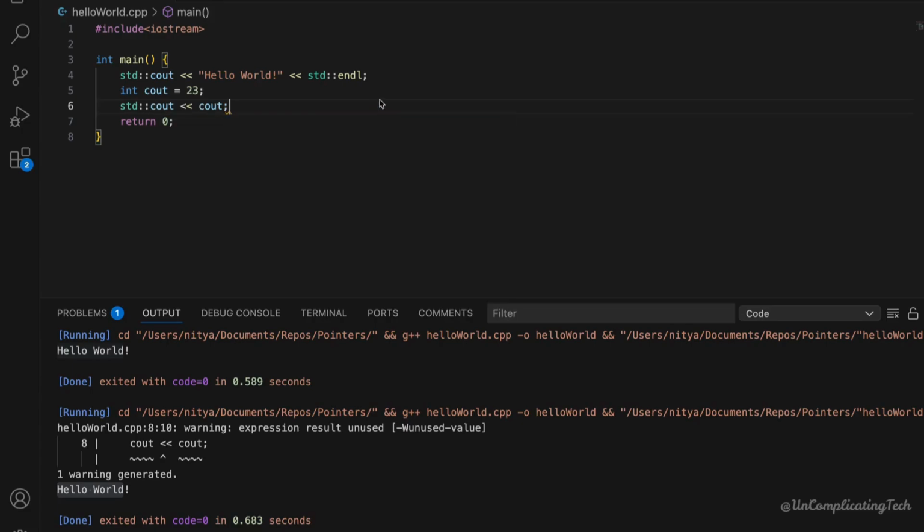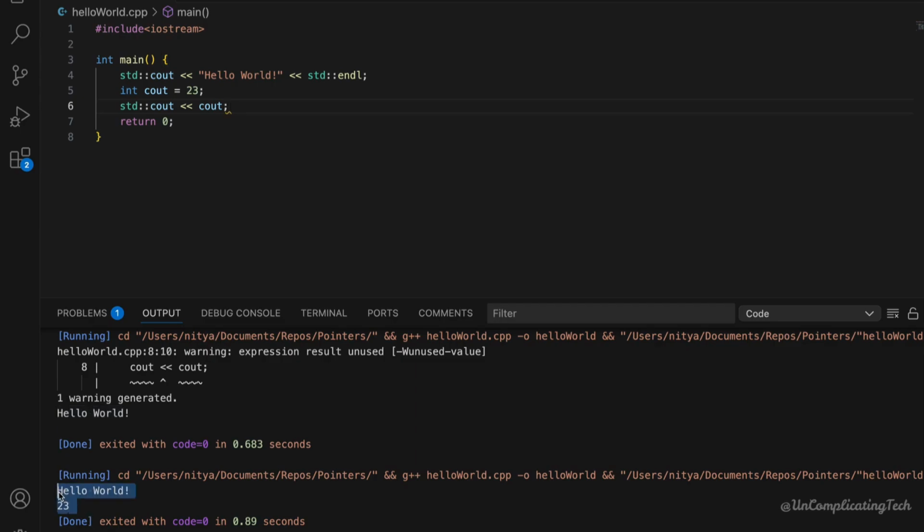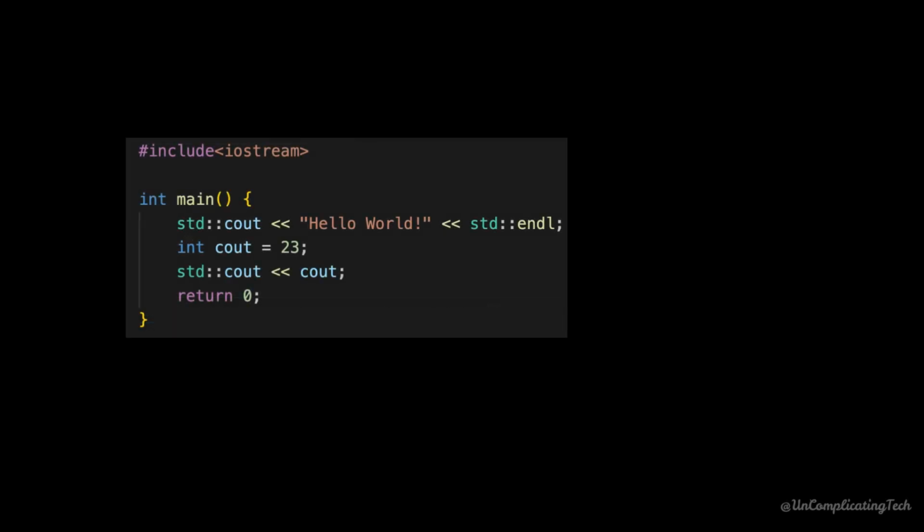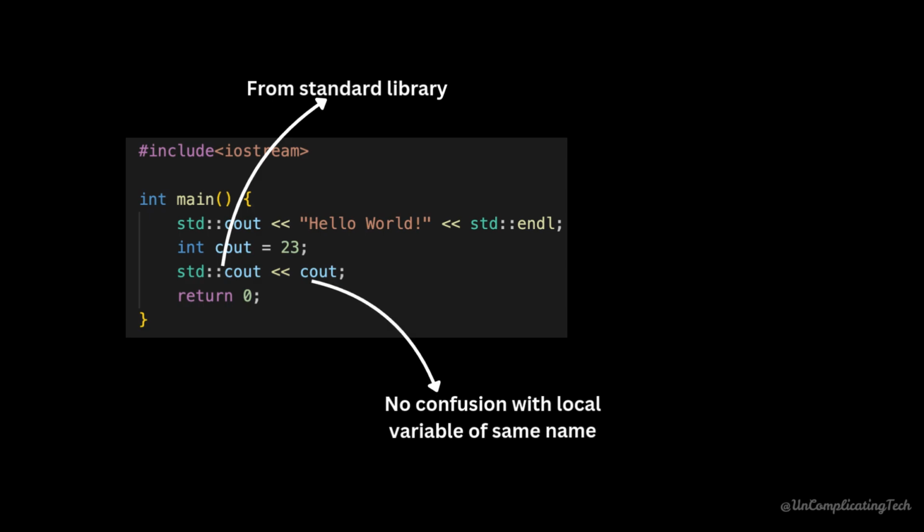And now when I run this program, after removing using namespace std and using std:: explicitly, we see 23 as output along with hello world. If you use std::cout, you are telling the compiler exactly which cout you mean, the one from the standard library. So it's better to explicitly use std, especially in larger programs or professional environments, because it is explicit, clear, and safe.